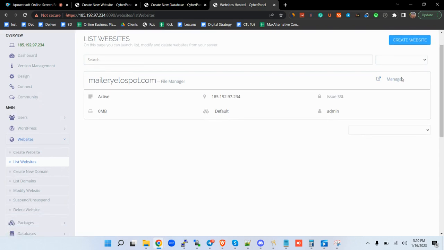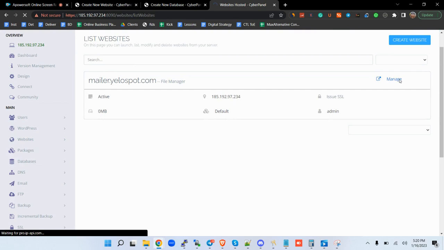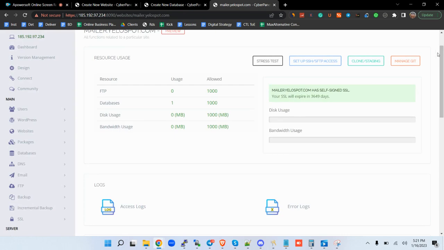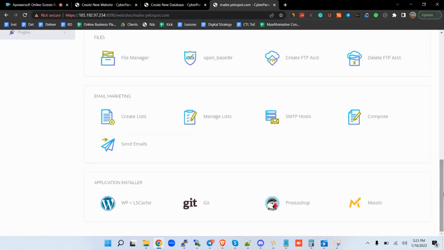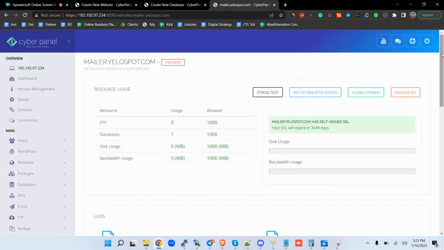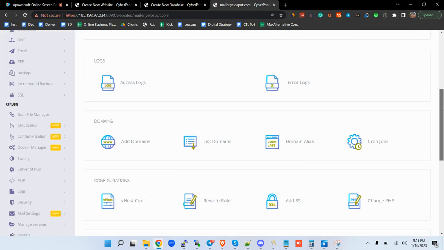If you click on manage, you're going to realize that you can actually install Mautic in CyberPanel. One click Mautic installation in CyberPanel. Easy and straightforward. Here it is. You just need to click install and Mautic will be installed. But for our case, for this tutorial specifically, we are working with how to install